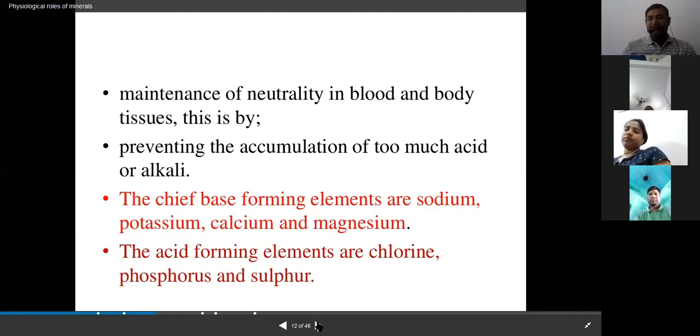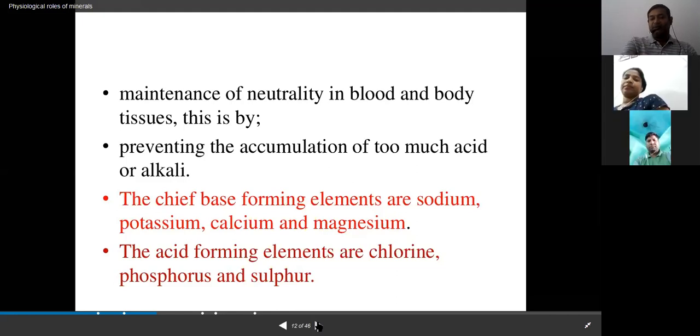That is to say, they maintain an alkaline medium to prevent the accumulation of too much acid. The chief base-forming elements in extracellular fluids are sodium, potassium, calcium, and magnesium. The acid-forming elements are chlorine, phosphorus, and sulfur. With the help of these bicarbonates, the balance can be maintained.